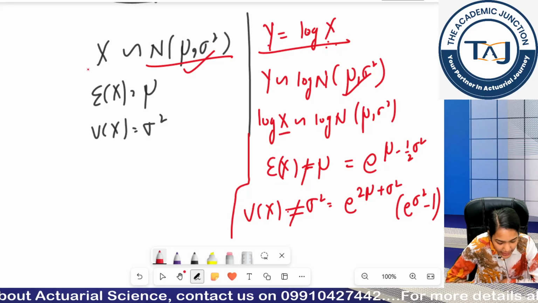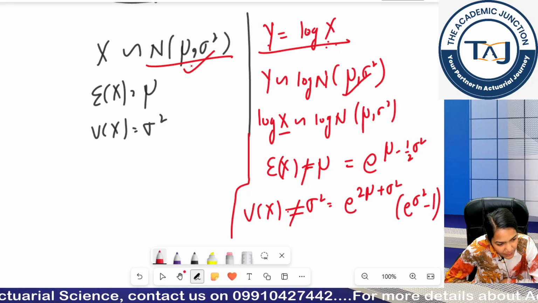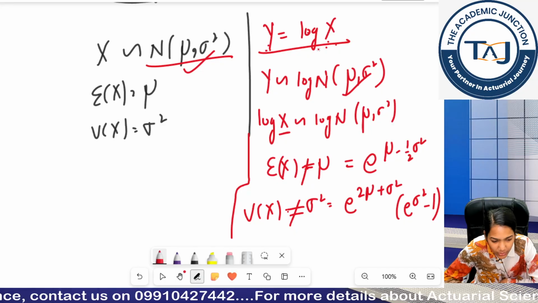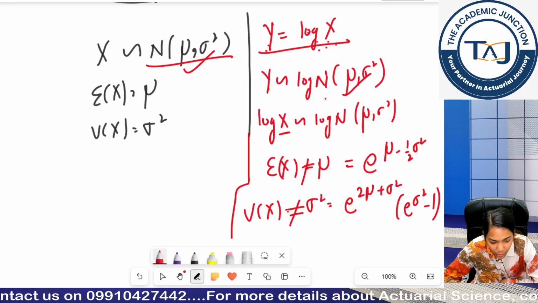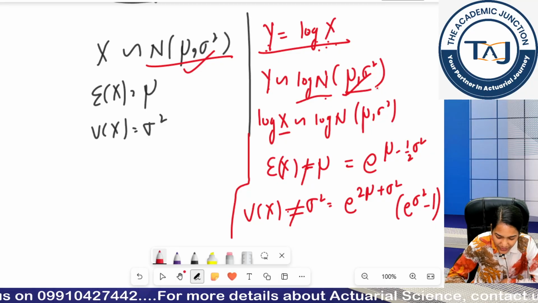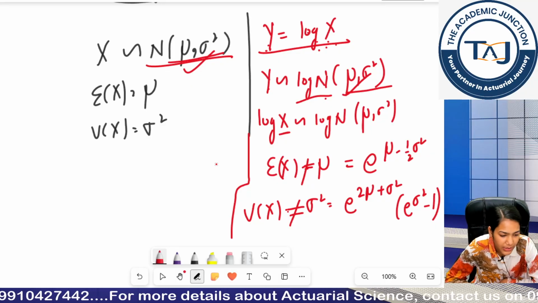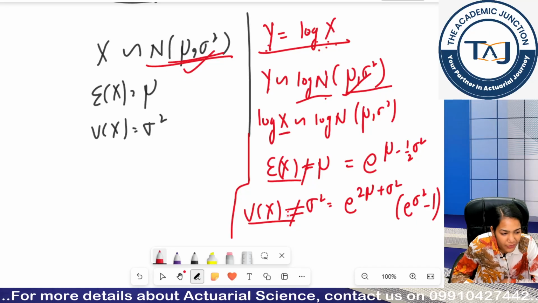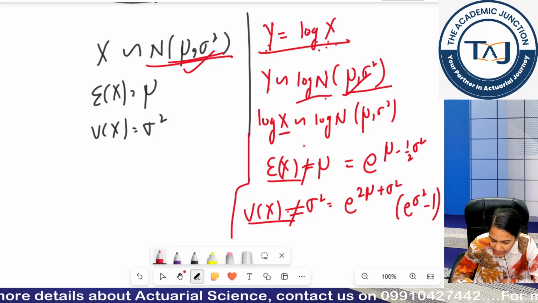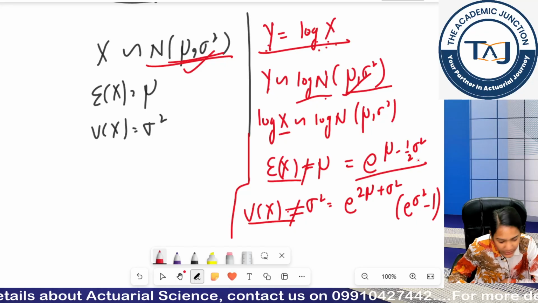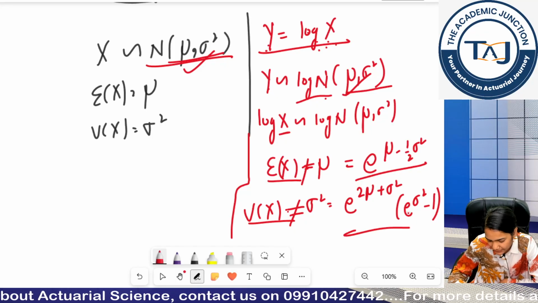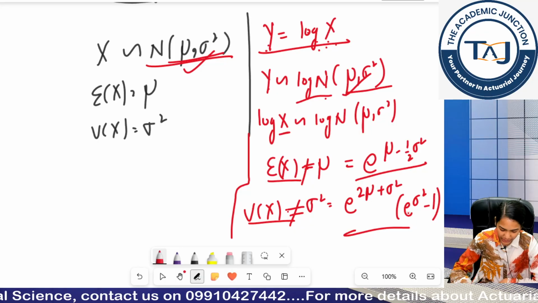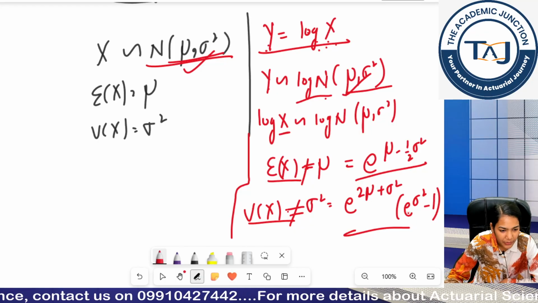Any doubt in this? Let me repeat again. If my x is following normal distribution with mu comma sigma square and I define a new random variable as y is equal to log x, then my y would be following log normal distribution with parameters similar to my normal distribution, okay. But the mean and variances would be different, they won't be equal to mu and sigma square, they would be equal to e raised to mu plus half sigma square and e raised to 2 mu plus sigma square, bracket e raised to sigma square minus 1, okay. Note it down, otherwise you are having this in the tables book.